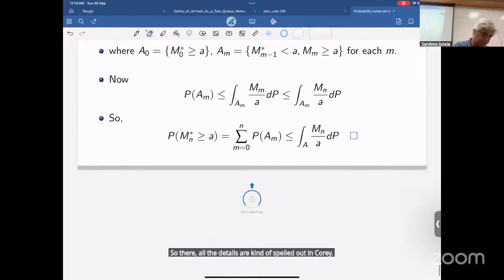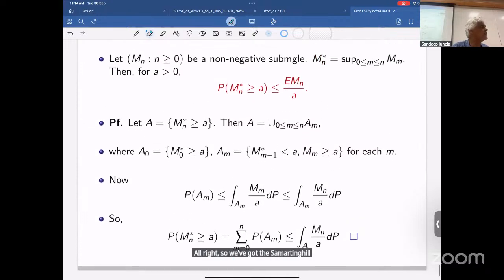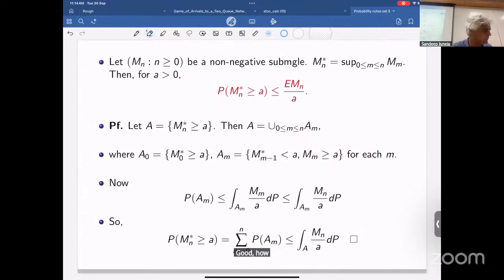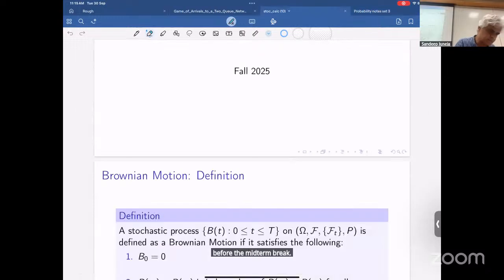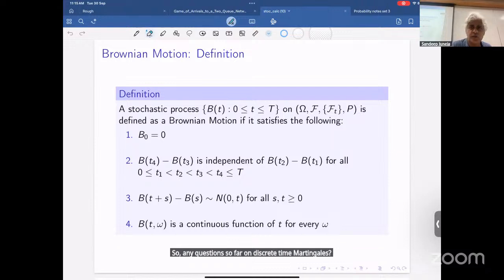All right. So we got the sub-martingale inequality, right? Good. How are we doing on time? Good. We started Brownian motion before the midterm break, so now we'll move on to Brownian motion. Any questions so far on discrete time martingales? Now's the time to ask.